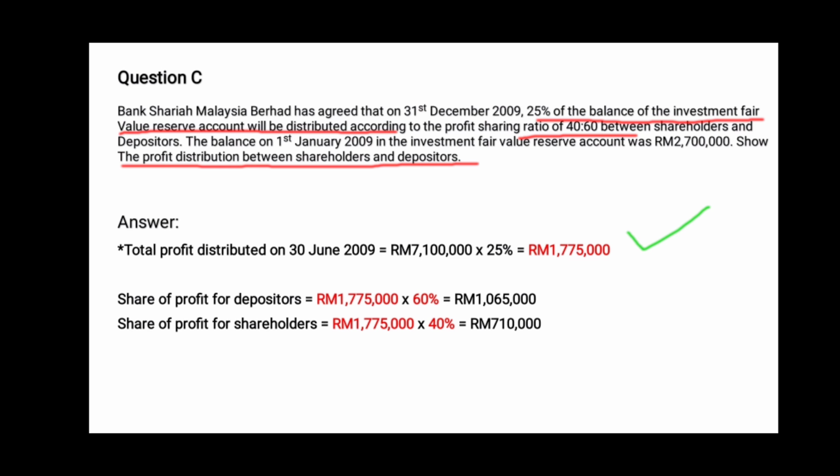Hence, the total profit that will be distributed on 30 June 2009 is 7.1 million times 25%, and we get 1.775 million ringgit. The share of profit for the depositors will be 1.775 million ringgit times 60%, that is equal to 1.065 million ringgit, and the share of profit for the shareholder will be 1.775 million ringgit times 40%, and we get 710,000 ringgit.